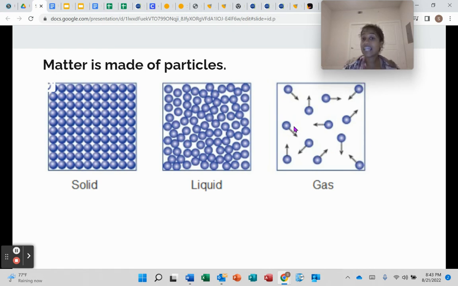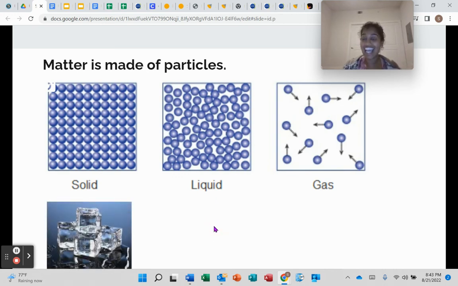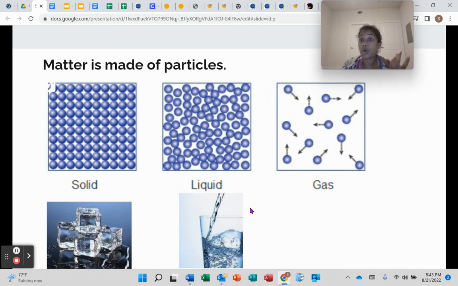Like I said before, the states of matter can change. An example of this would be if we were to take ice and let it melt, right? Ice is a solid. It's still going to be ice whether I put it in a cup or a bowl or a plate. But if I let it melt, it's going to turn into water. And then water is a little bit more fluid, right? That's our liquid, so it needs a container to be held.